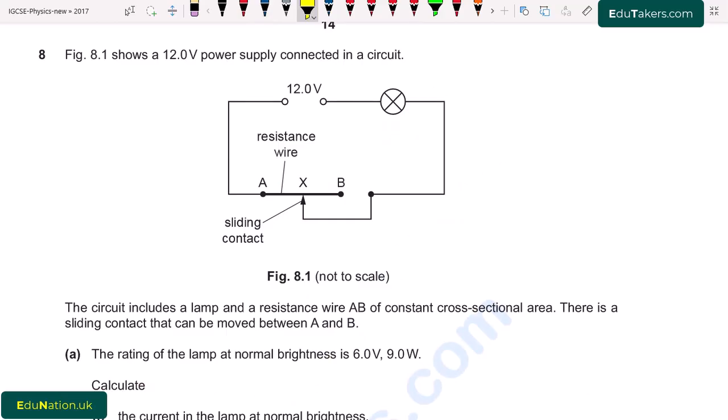Question number 8. Figure 8.1 shows the 12.0 volt power supply connected in a circuit. Here is the figure 8.1 and there is a power supply whose voltage is 12.0 volt. The circuit includes a lamp. Here is a lamp that is in series with the power supply and a resistance wire AB of constant cross-section area. Here is a sliding contact that can be moved between A and B. So there is a sliding contact and it can be moved between A and B.